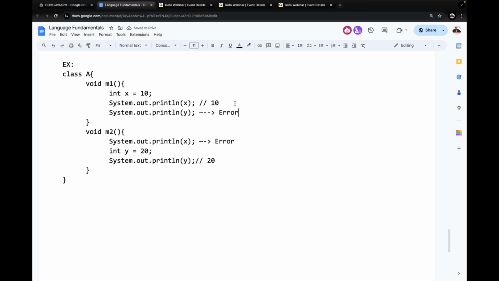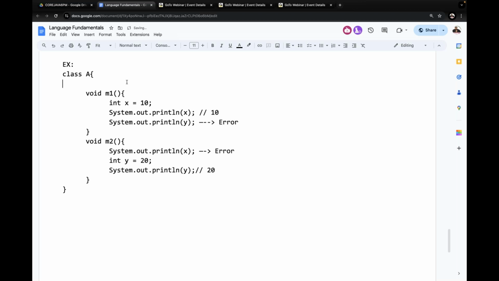Both x and y are local variables to their respective methods. They have a boundary up to those methods only. They do not have visibility outside of the respective method. If you declare a variable inside a method and try to access that variable in another method, we get an error. Why? Because that variable has scope up to the local scope only. Is it clear to all of you what point I'm telling you? It's okay. But now observe carefully.